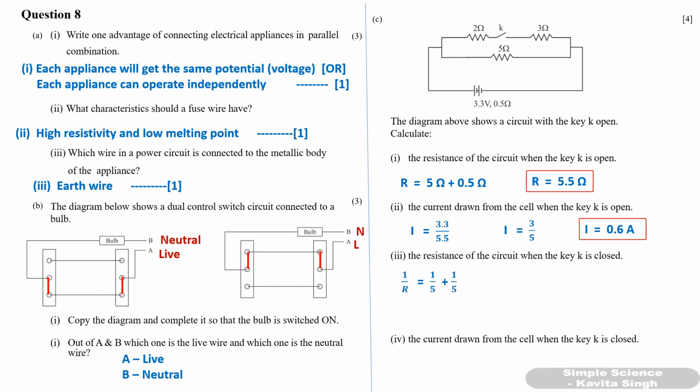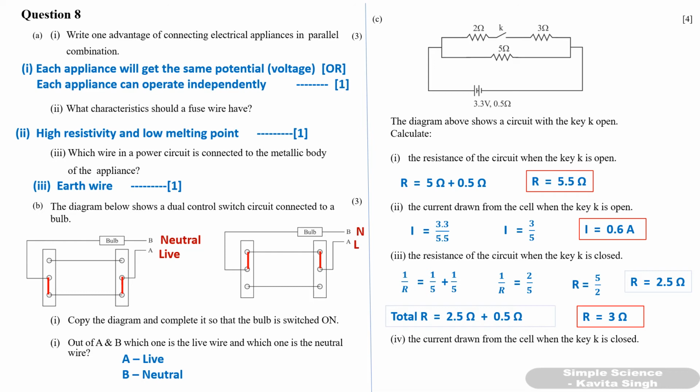Okay. So resistance in parallel, 1 by R will be equal to 1 by 5 plus 1 by 3 plus 2, that is 1 by 5. Okay. So you will get 1 by R is equal to 2 by 5 or R is equal to 5 by 2. So resistance in parallel is 2.5 ohm. What is the total resistance? That is equal to 2.5 ohm plus internal resistance. So you will get 3 ohm. Okay. So total resistance when key is closed is 3 ohm.